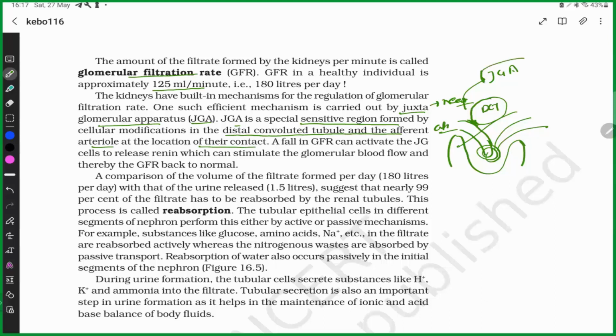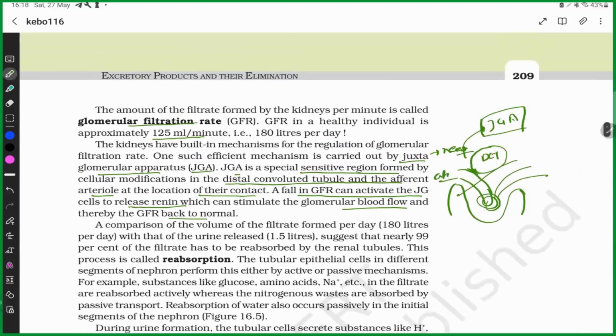What is the function of JGA? A fall in GFR can activate the JG cells, juxtaglomerular cells, to release renin, which can stimulate the glomerular blood flow and thereby bring the GFR back to normal. So it helps in regulation of GFR.